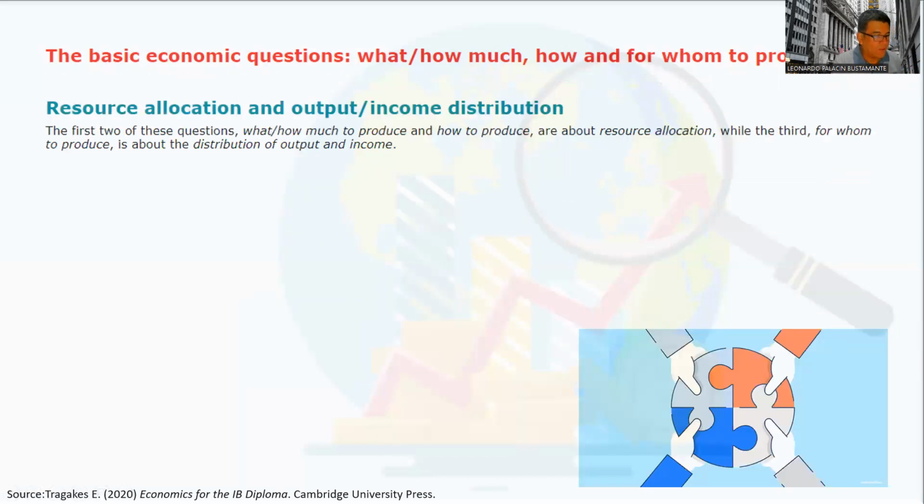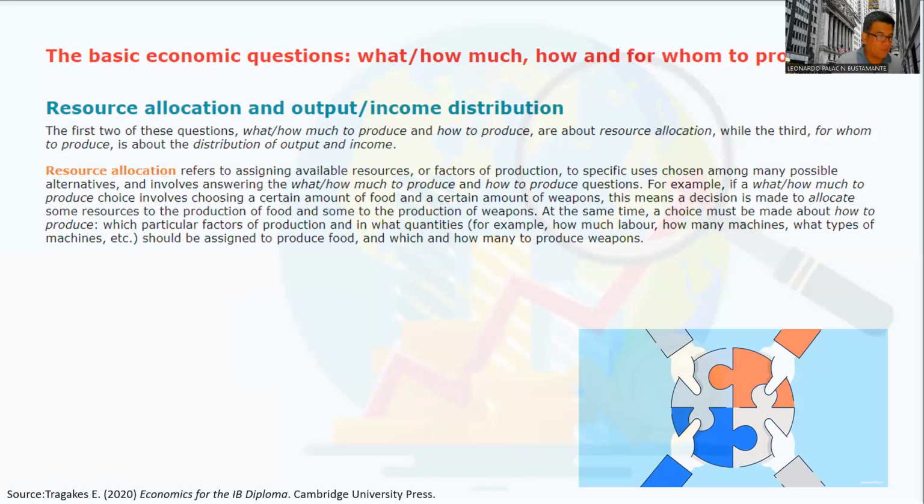Now, this brings us to the topic of resource allocation and output income distribution. The first two of these questions, what to produce, how much to produce, number one, and number two, how to produce, are about resource allocation, while the third, for whom to produce, is about the distribution of output and income.